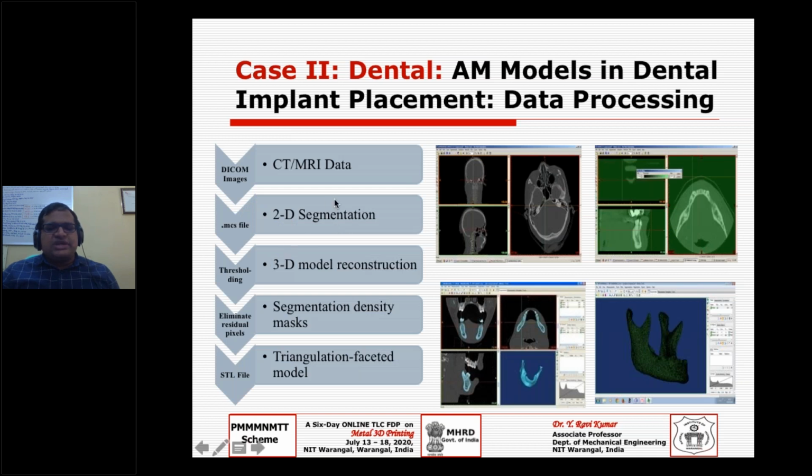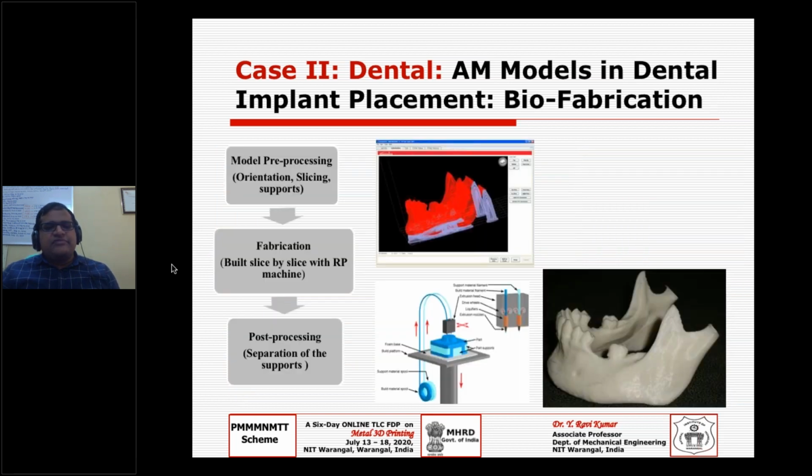As usual, start with CT or MRI using medical image processing software like Mimics or any other substitute software to do this job. Further, you integrate with the 3D printing process. And of course, we used the Dimension machine. This was a bit of an early case which I worked on in one of the DST projects under the Young Scientist Award, long back, maybe 2008-9.